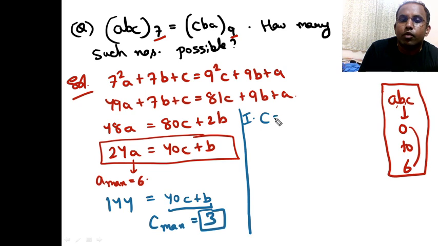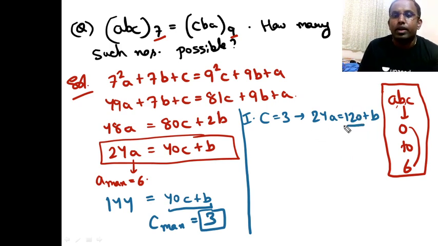If C is equal to 3, then we have got 24A is equal to 120 plus B, right? Now if I look here, the multiple of 24 near 120 is 120 itself.